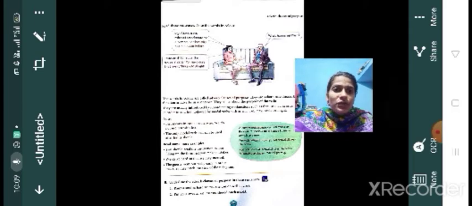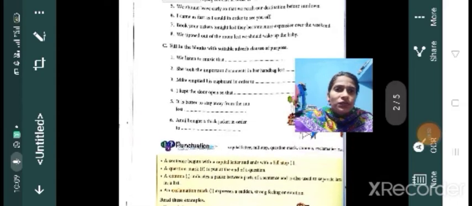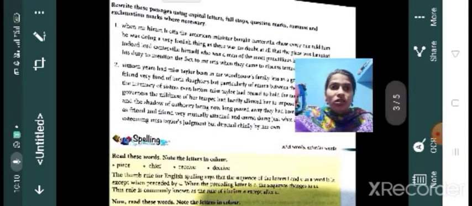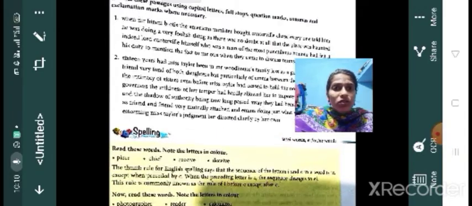Underline the adverb clauses of purpose in these sentences, and fill in the blanks with suitable adverb clauses of purpose. Okay, you just try to do it anyway. We can discuss in the next class. But this one you have to do as homework, and after doing that you have to send it to me.